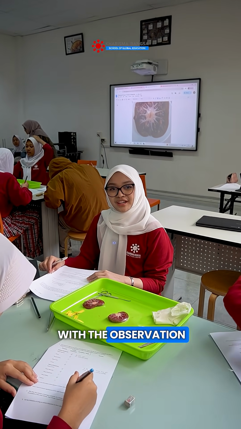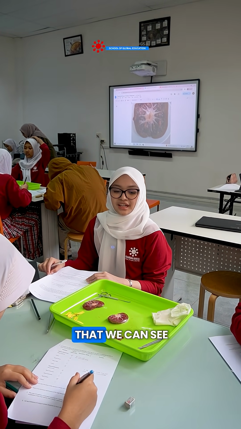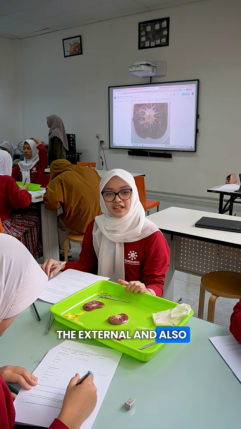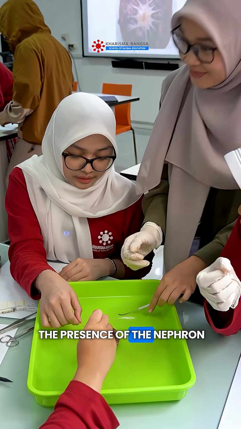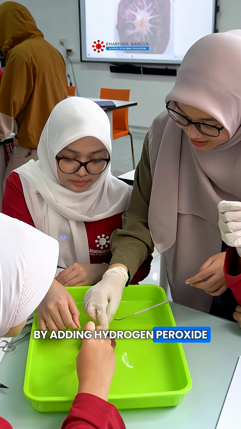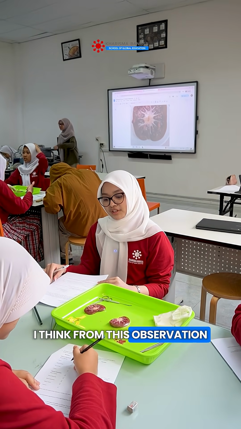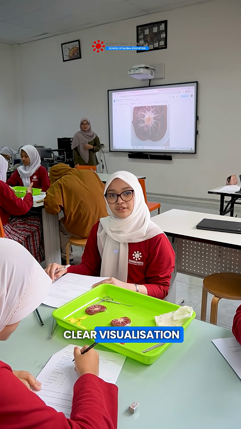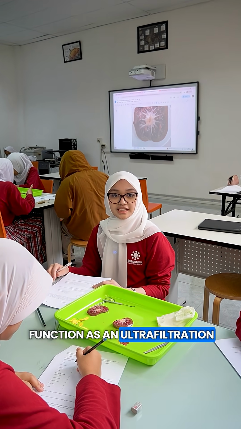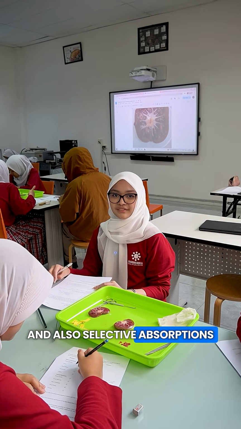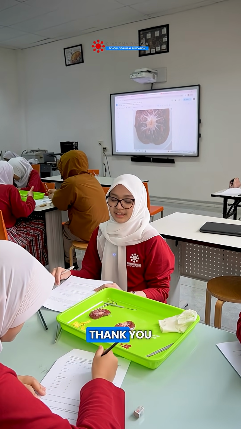Okay, so we're done with the observation, and we found out that we can see the external and also internal parts of the kidney. We can also see the presence of the nephron by adding hydrogen peroxide. I think from this observation, it forms a more clear visualization of the structures of the kidney in our body that function as ultrafiltration and also selective absorption in our blood.